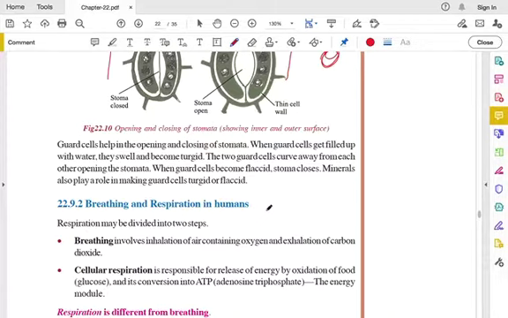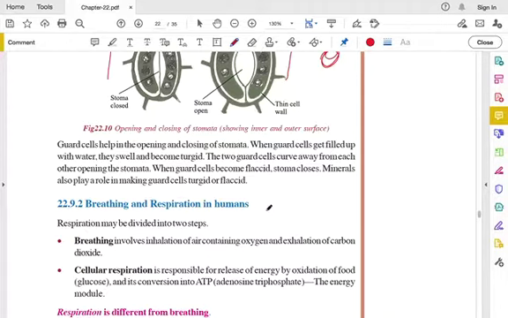And when the water is not present in the guard cell, then the guard cell becomes flaccid, that is flat. Then the stomata goes to its normal position of closing. This is how the oxygen is taken in and carbon dioxide is moved out from the plant's leaves.